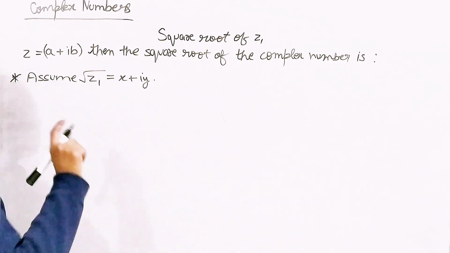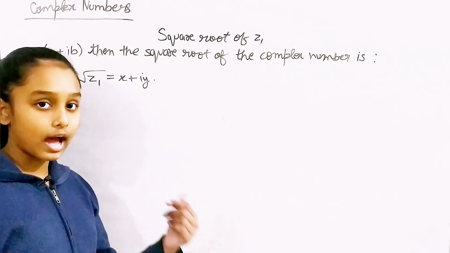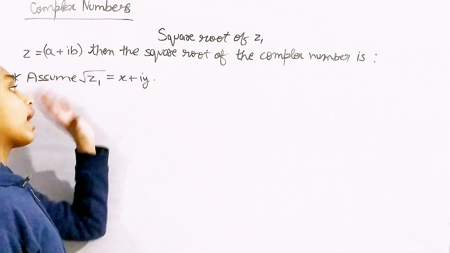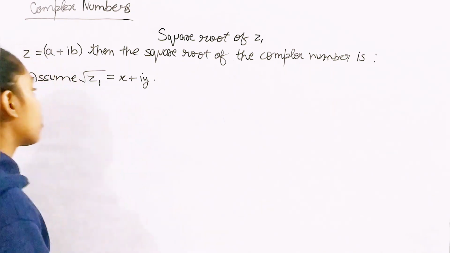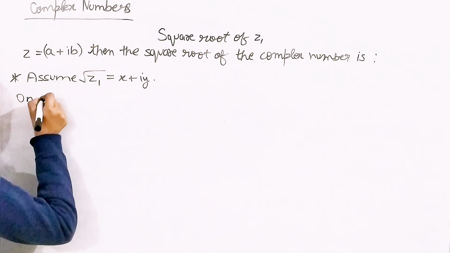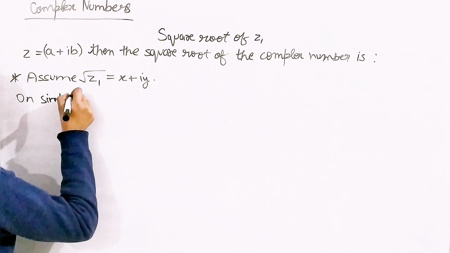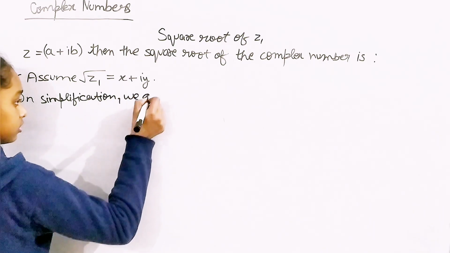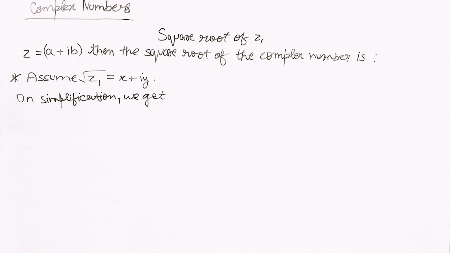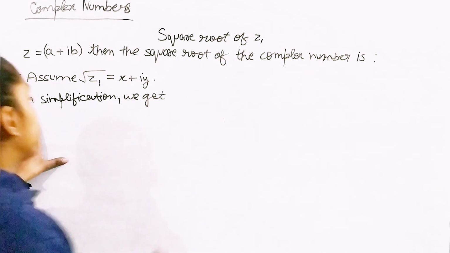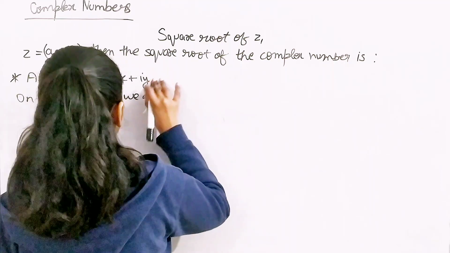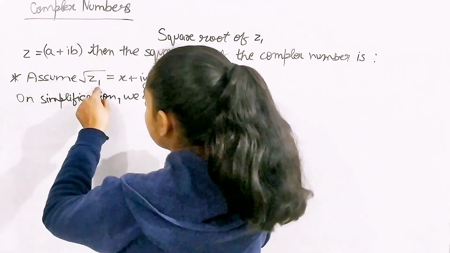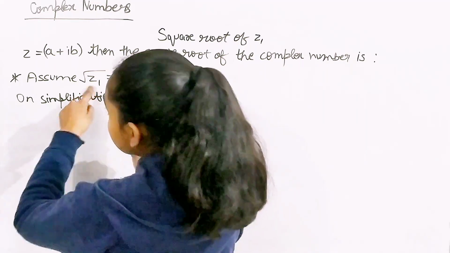First of all, I'm going to square both sides, the left hand side and the right hand side. On simplification, what do we get? So first I square both sides, and what I got from it was, let me show you here: what's the value of z1?